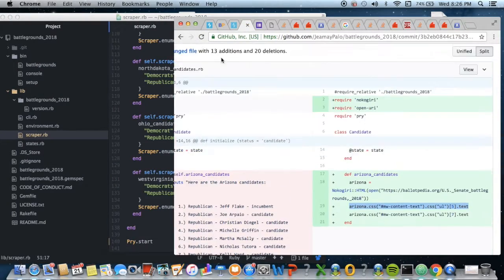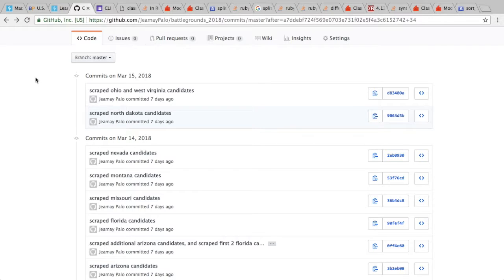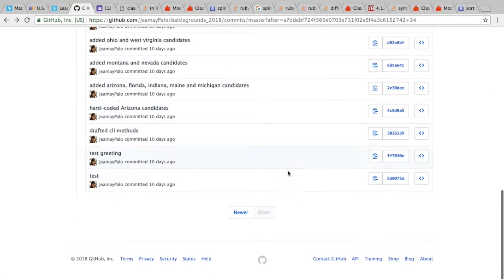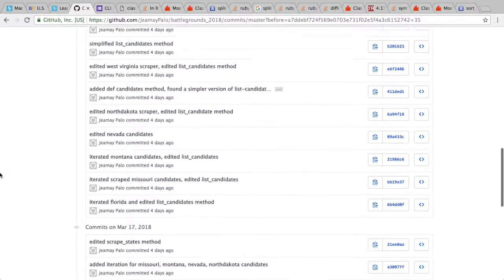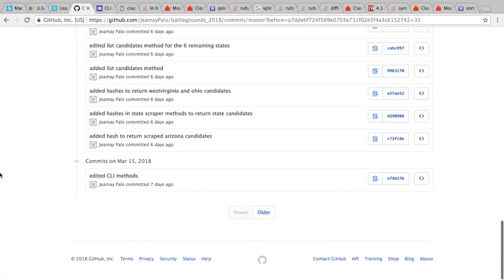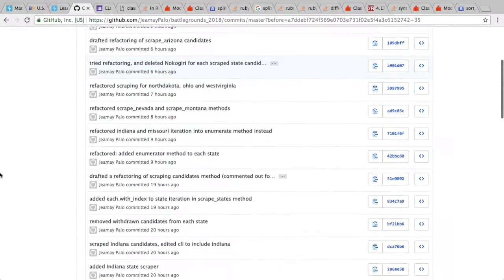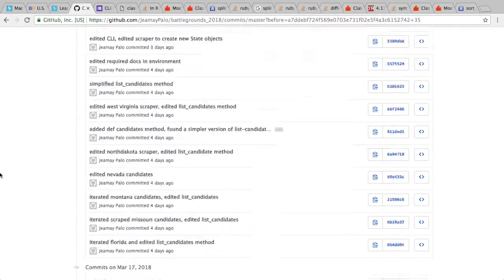Which then led me to this. I realized it didn't make sense to have a candidate class because what I was doing was giving out the candidates for each state. So it made sense to have a state class. But then when I was working on it with my project coach, I realized that it made more sense to have a scraper class.